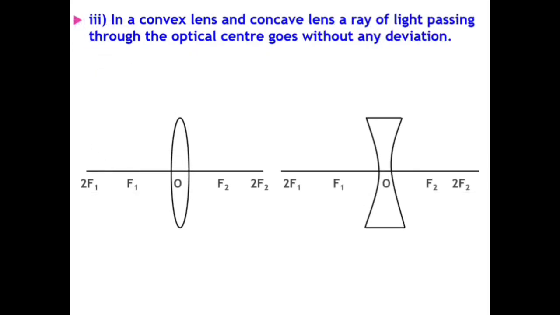Third, in a convex lens and concave lens, a ray of light passing through the optical center goes without any deviation. The optical center is the center of a lens.